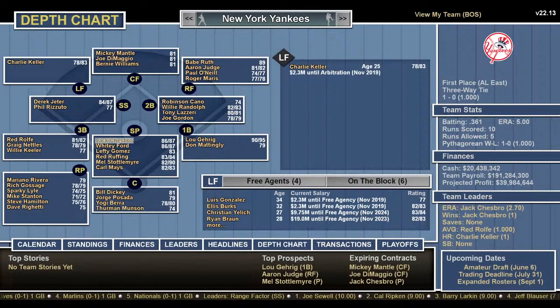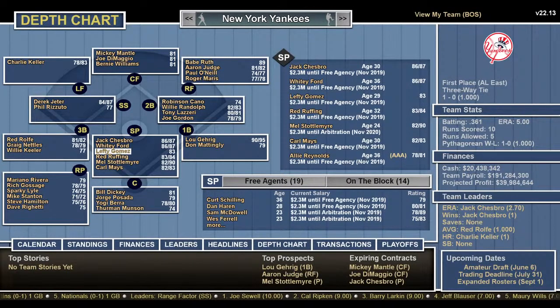Pitchers: Jack Chesbro, old school. Whitey Ford, 50s and 60s. Lefty Gomez, 40s. Sorry, 30s. Red Ruffing, 30s. Mel Stottlemyre, 60s. Carl Mays, old school, the 20s and the teens.